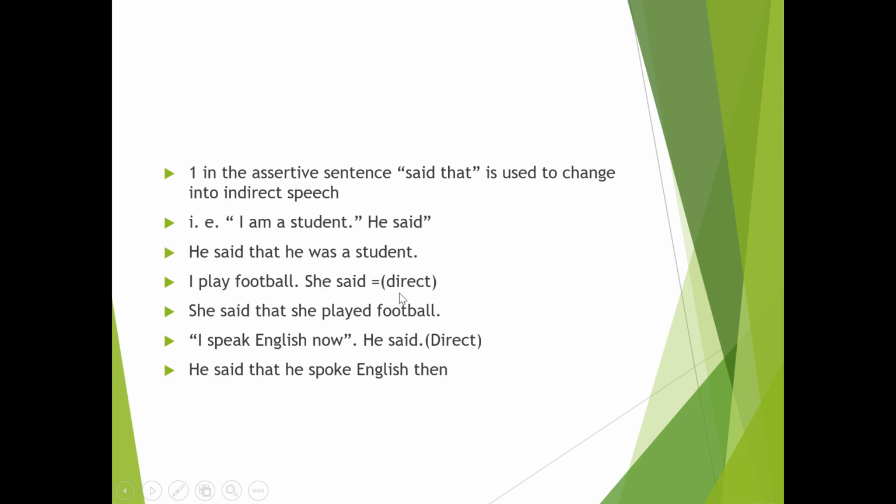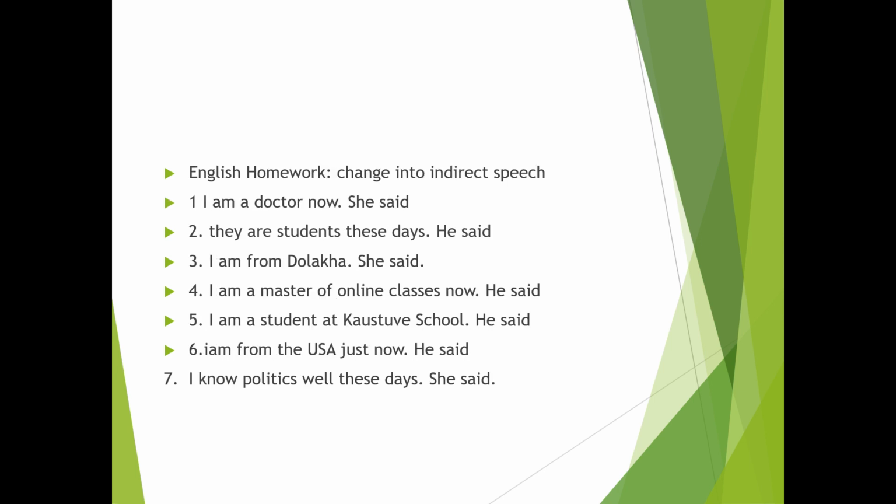I play football, she said. This is direct. And then she said that she played football. I changes according to the subject. First person changes according to the subject. She is the subject and I has been changed into she. I speak English now, he said. Now he said that he spoke English then. This is one example of an assertive sentence, the first rule.